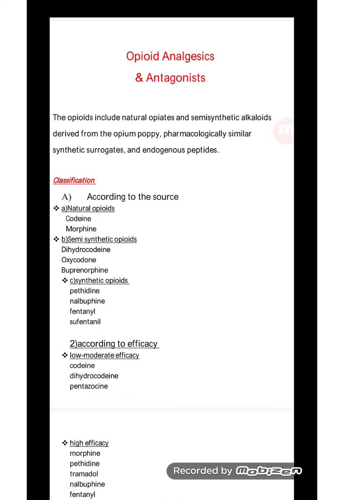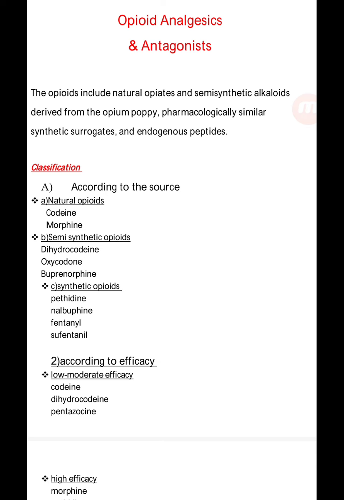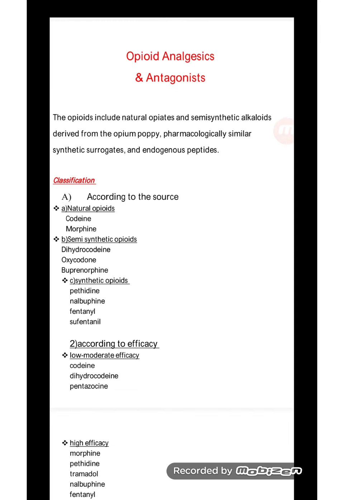Today's topic is opioid analgesic and antagonist. The opioids include natural opioids and the semi-synthetic alkaloids derived from the opium poppy, pharmacologically similar synthetic surrogates, and endogenous peptides. Classification according to the source: natural opioids, codeine, morphine; semi-synthetic opioids, dihydrocodone, oxycodone, buprenorphine; synthetic opioids, pethidine, nalbuphine, fentanyl, sulfentanyl.